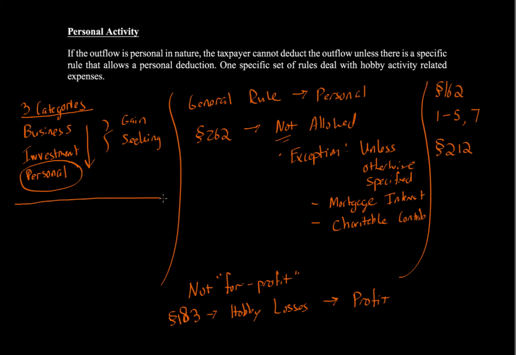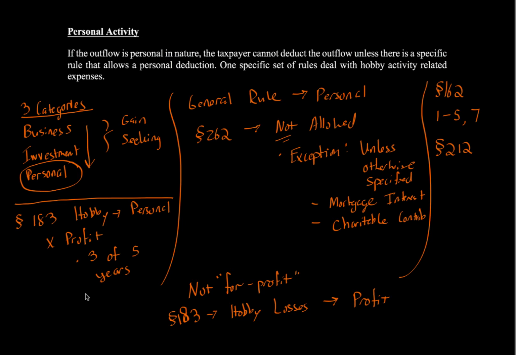So the general rule for Section 183 hobby activities is that hobby activities are personal. They are activities that do not meet the criteria of business or investment, and there are certain outflows involved. To be a hobby activity, it fails the profit test. The regulations specify various rules for whether a profit is met or not, but one of the things is there must be a profit for 3 of 5 years, considering a 5-year period, or 2 of 7 if you're looking at the horse business, a special carve out for horses there.